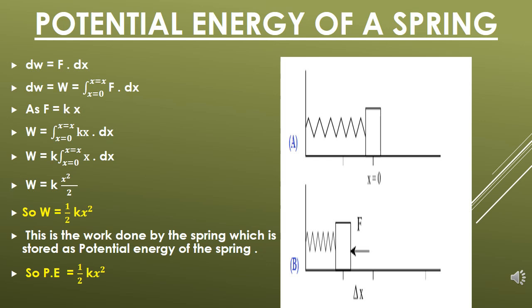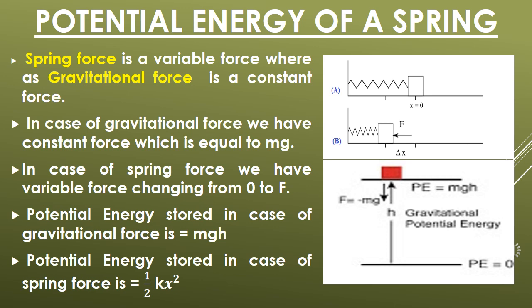In both these cases, you can use any of these derivations, and what we have to remember is whenever the spring is compressed by a displacement x, it has energy in it that is equal to half k x square. This is a variable force. In case of mgh, when we are rising against gravity, the force is constant, which is mg.